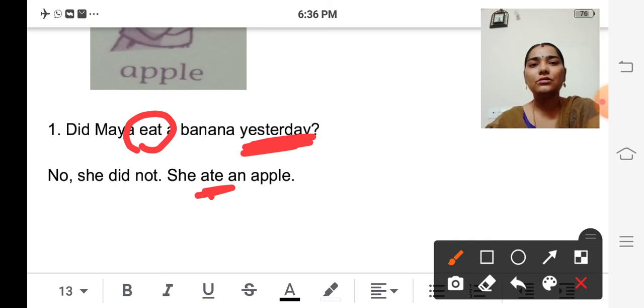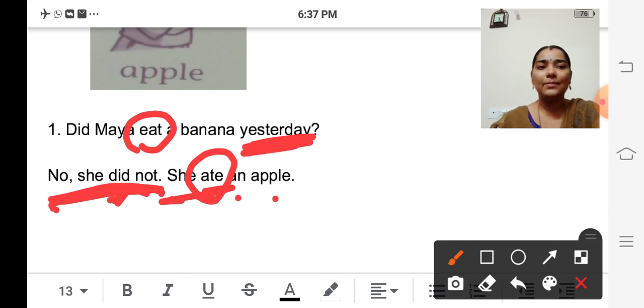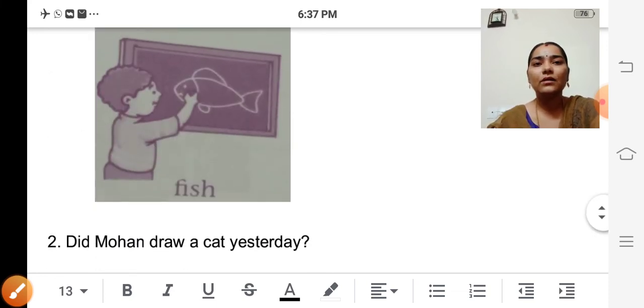First, you should write yes or no. If yes, yes, she did. If no, no, she did not. Okay? Then she, and the verb will be past tense. Okay? She ate an apple. So see the next picture.